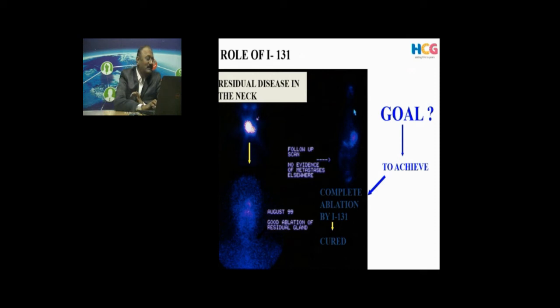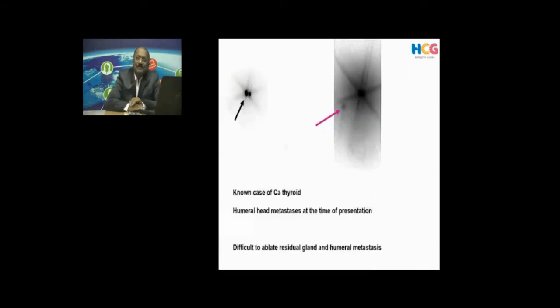You can see here in the subsequent follow-up, in the top left image there is an uptake, and in the bottom there is no uptake in the neck. So we have accomplished our goal. We have completely ablated the residual thyroid tissue. The patient is free from the cancer, and subsequently every 6 months or yearly we can keep doing a scan or thyroglobulin assay, and if it is within the limit, you need not do anything. You can only keep giving thyroxine replacement.